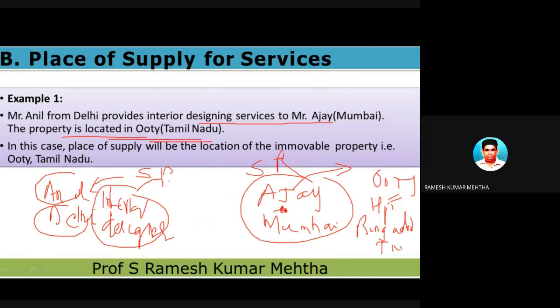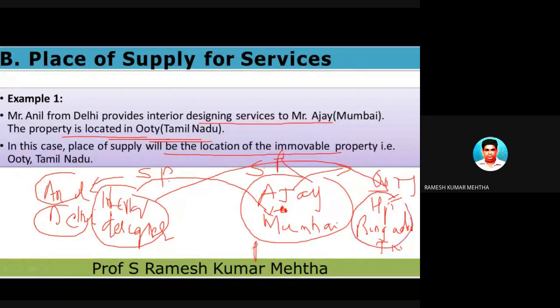So this guy is not providing service at Bombay. He is providing service at Ooty of Tamil Nadu. So in this case, the place of supply will be the location of the immovable property. The immovable property is situated at Ooty.